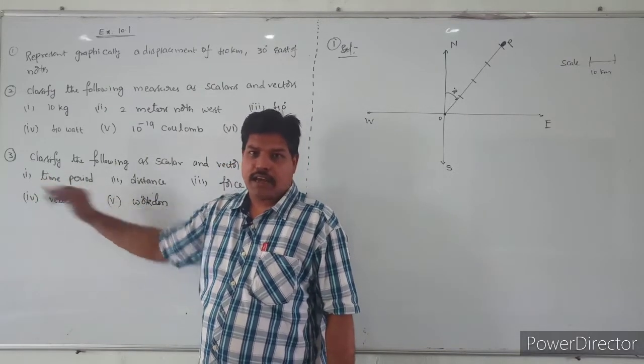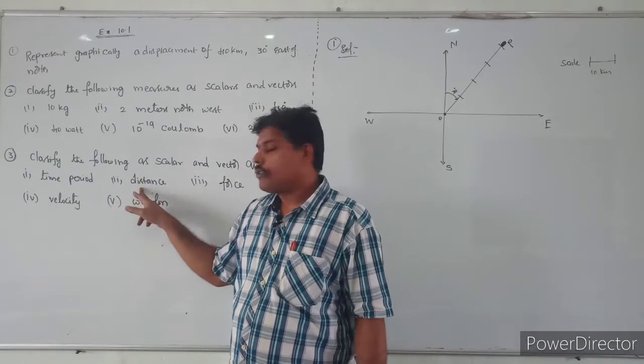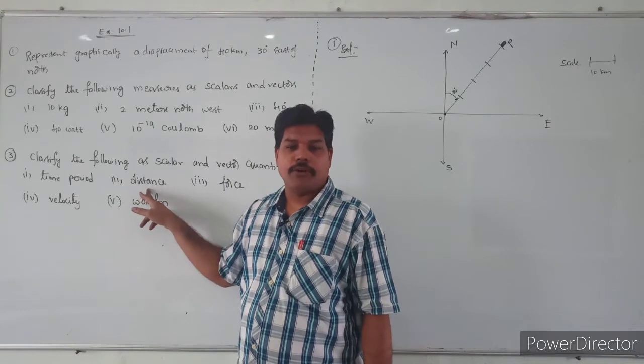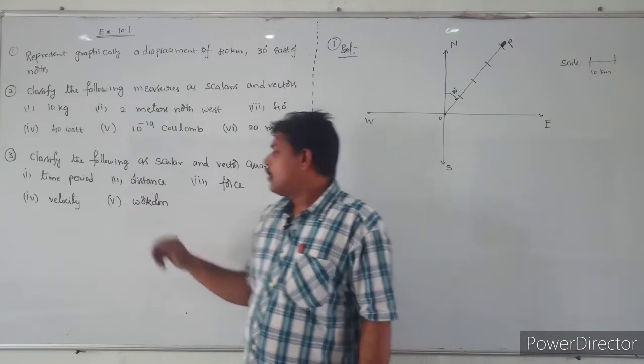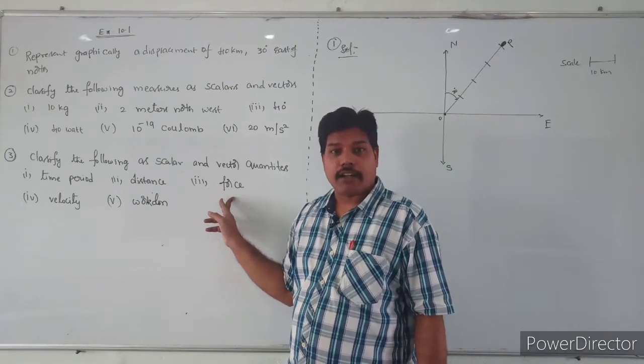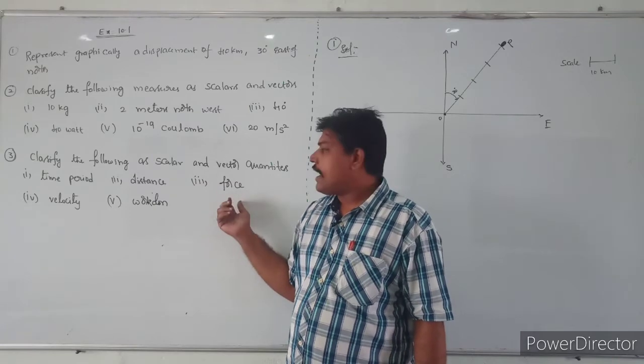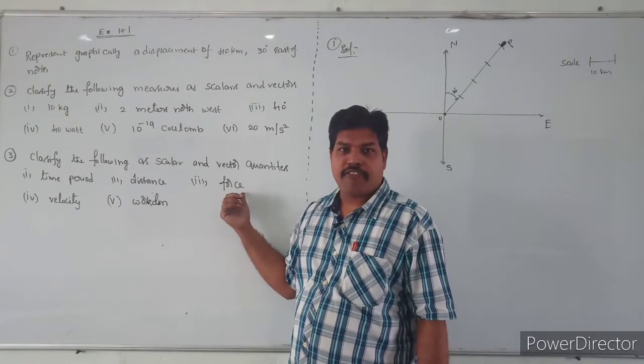Next one, distance. I have already told you that distance is a scalar. So write down: it has only magnitude, so it is a scalar. Next one, force. What is this? Force is a vector. So write down that it has both magnitude and direction, so force is a vector.